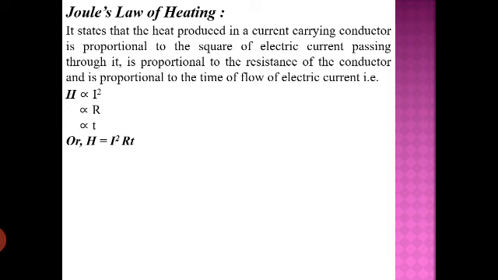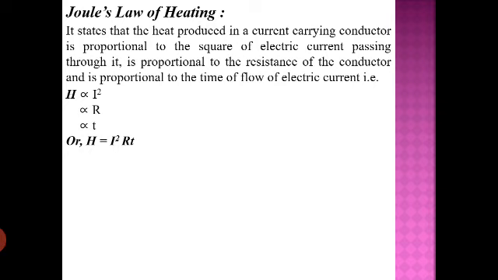Second, it is proportional to the resistance. That is, the more the resistance, the more the heat produced. If the resistance increases, then the obstruction increases, and hence there is more conversion of electric energy into heat energy. So this is the second factor.